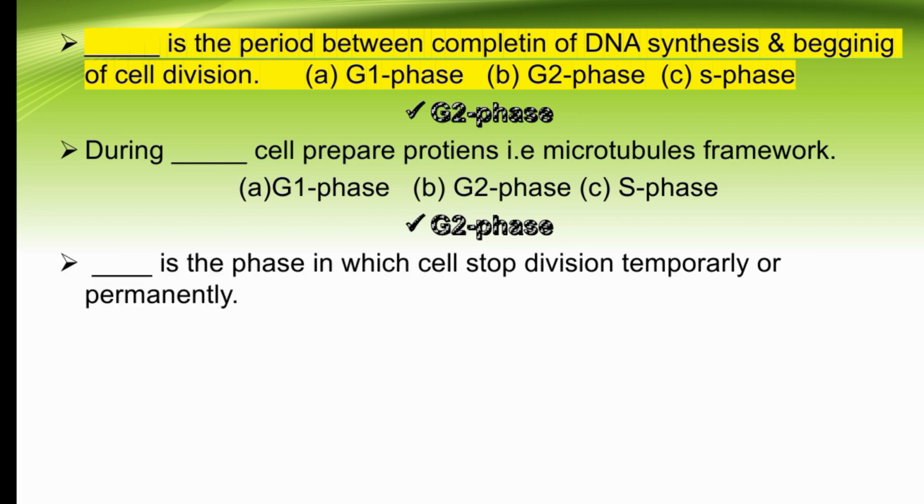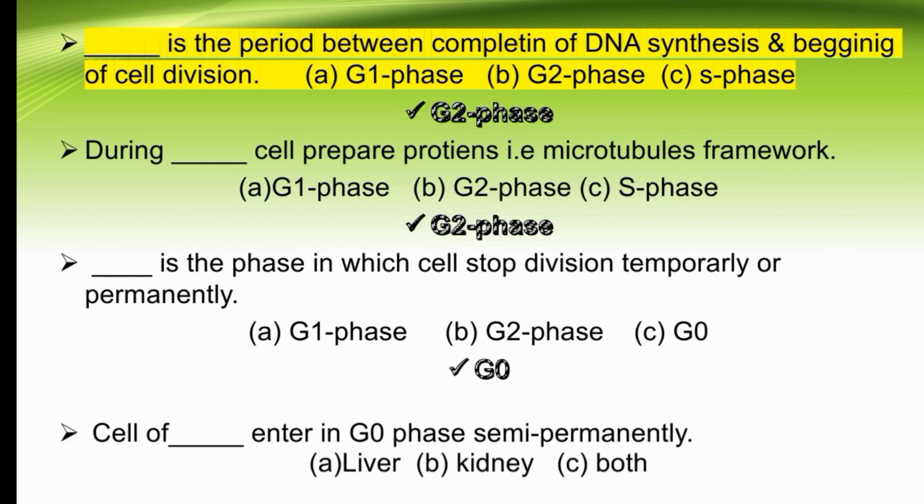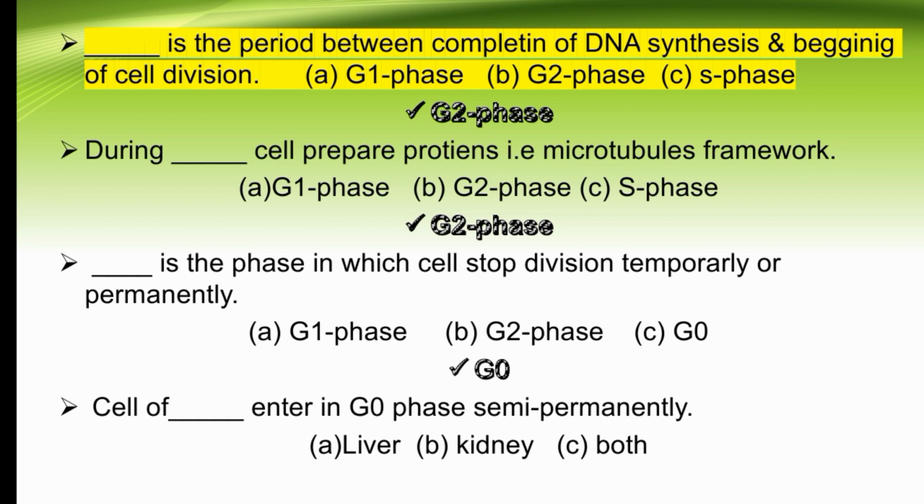Dash is the phase in which cells stop division temporarily or permanently. Our options are G1 phase, G2 phase, or G0 phase. The right option is G0. The right option is C. Cells of dash enter G0 phase semi-permanently: liver, kidney, or both. So cells of both liver and kidney enter this phase semi-permanently. The right option is both. While epithelial cells never enter into G0 phase.